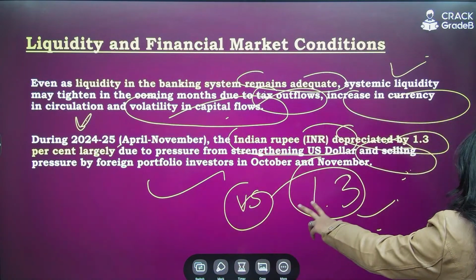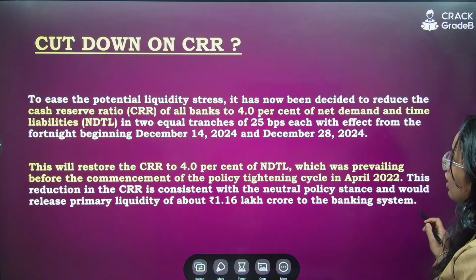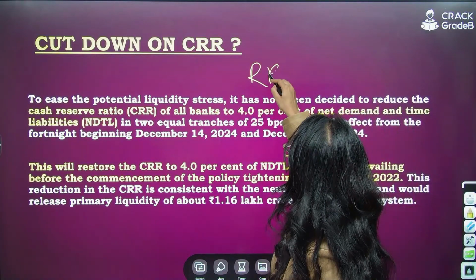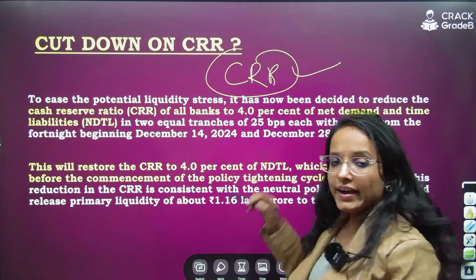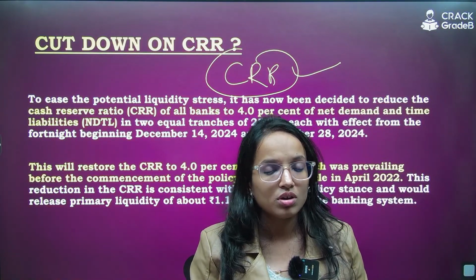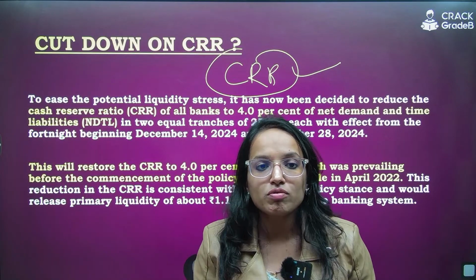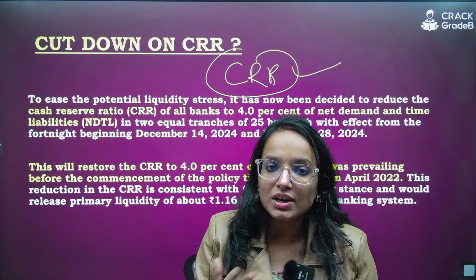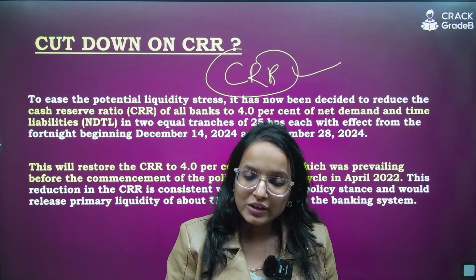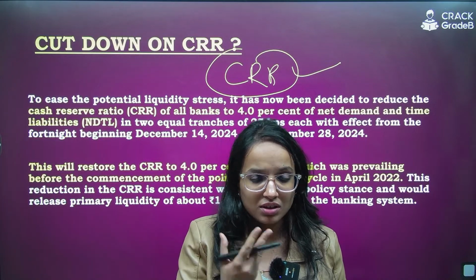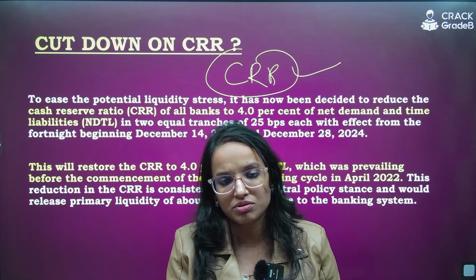So this is about liquidity and financial market condition. Then the cut in CRR, the cash reserve ratio. Cash reserve ratio has been reduced. First of all, what is this cash reserve ratio? See, these are reserve requirements. The banking system, the scheduled commercial banks, for example, have to maintain two reserves, the SLR and CRR. You know that, right? The statutory liquidity ratio and cash reserve ratio.